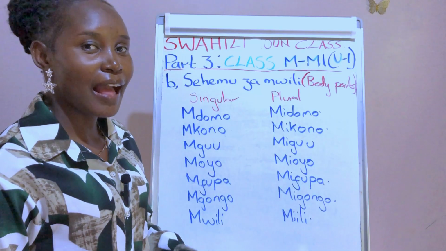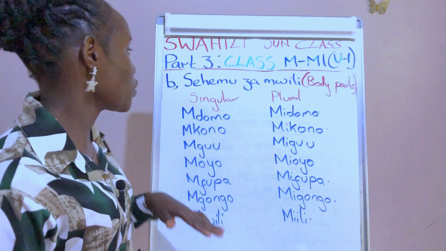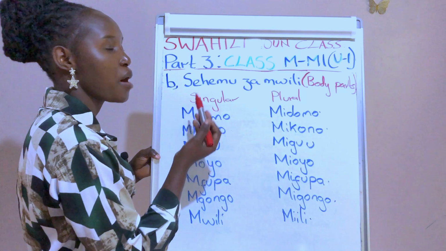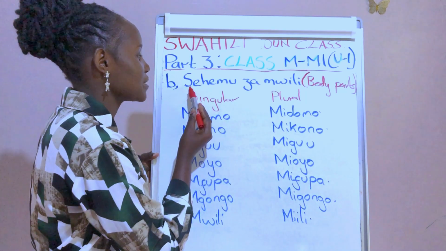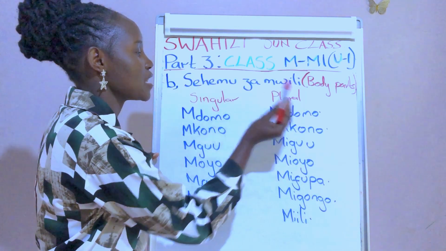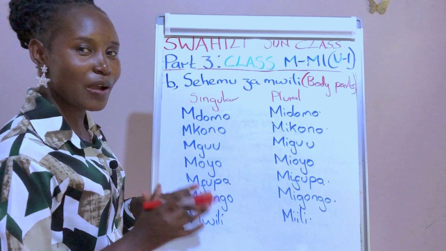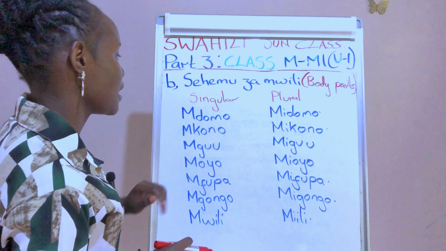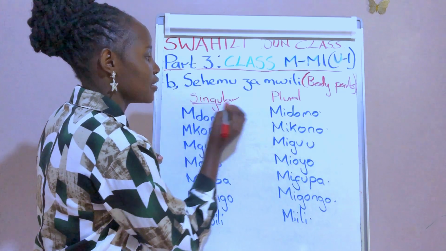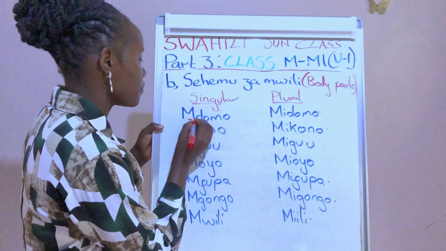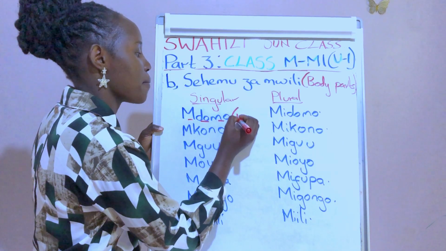If you remember well, the second category of the nouns which fall in this noun class, mi, u, i, we had body parts. And in Swahili we say sehemu za mwili. So let's see which example nouns fall in this category. So we have them in singular and in plural form. The first one we have mdomo. Mdomo. This is mouth.